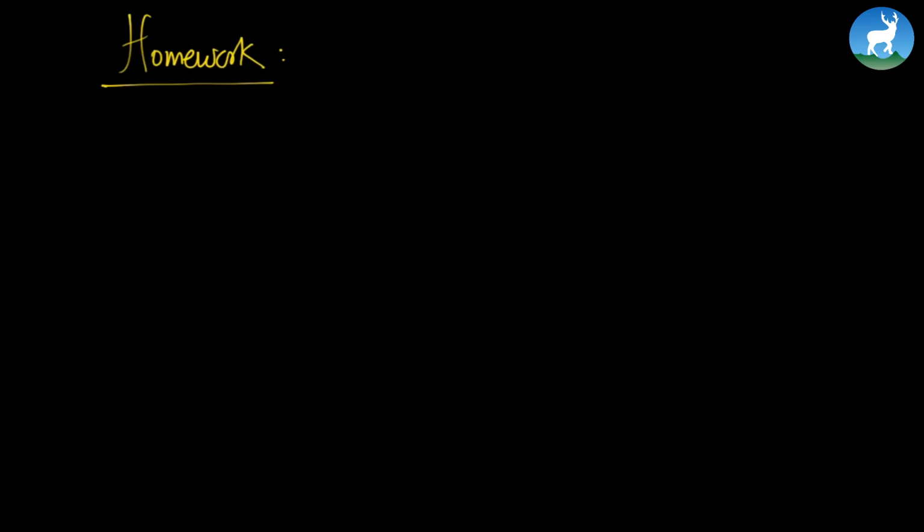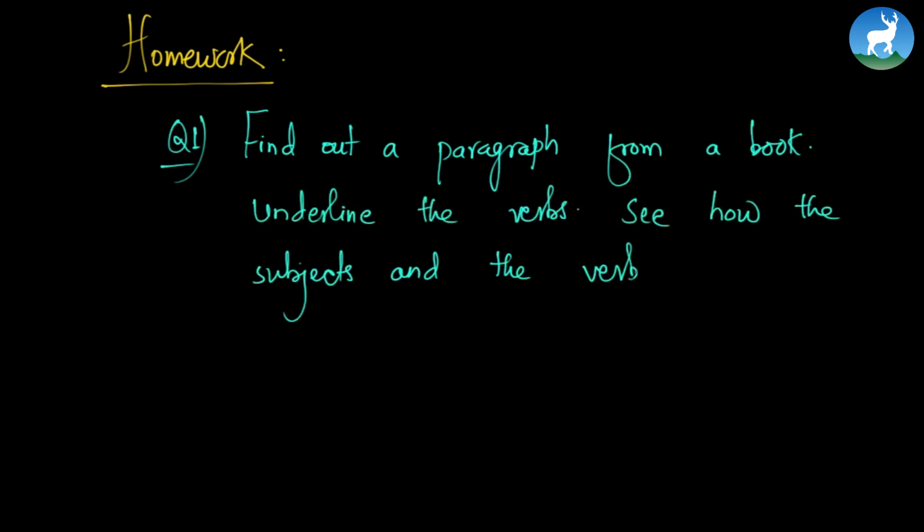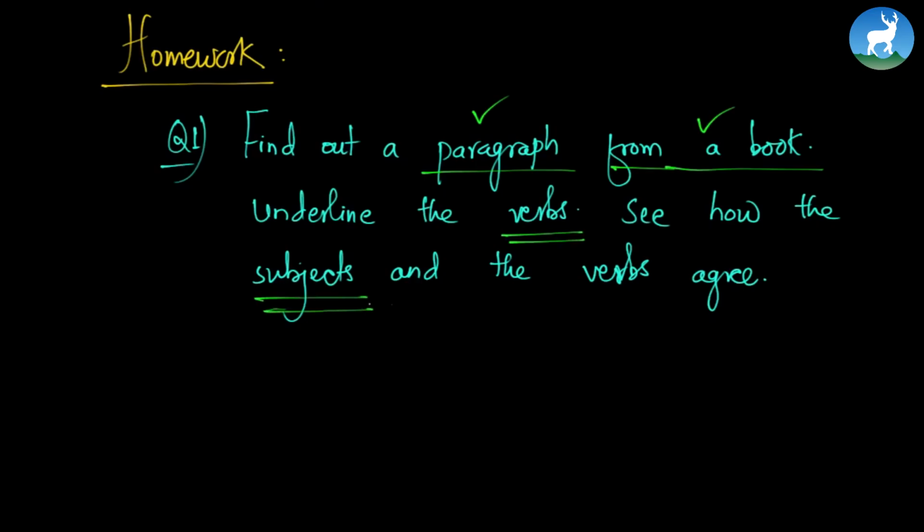as usual, and your homework is find out a paragraph from any kind of book. Find out a paragraph from a book, underline the verbs, see how the subjects and the verbs agree. So this is your homework. Any kind of paragraph from any book, does not matter. Underline the verbs. Your main concern is to underline the verbs and see how the subjects and the verbs agree. So that is your homework, the subject verb agreement.